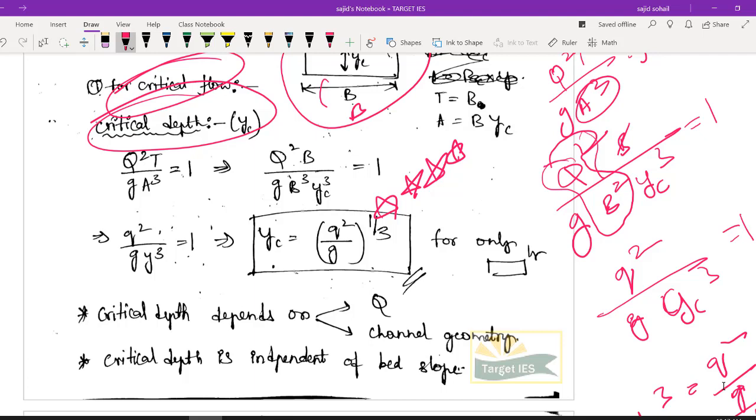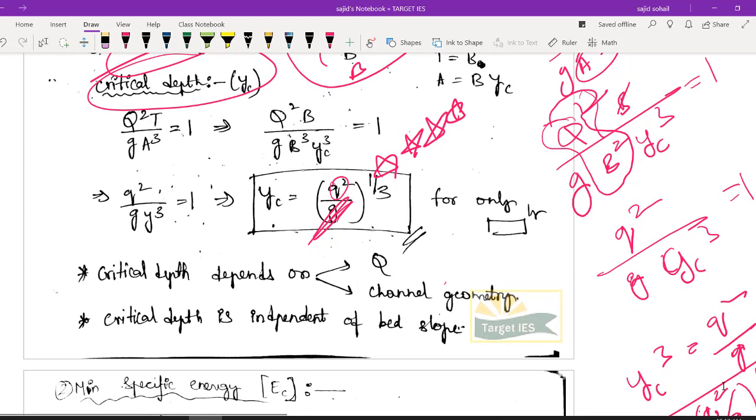And you have to remember a few things. What does this critical depth depend on? You can clearly see it depends on your q by b value, or you can say your discharge, and also channel geometry. If your width is changing, then also your q value changes, right? G is constant, it doesn't matter. So your small q depends on your capital Q and B, so capital Q and also your channel geometry, your width. If your width changes, your critical depth will change.